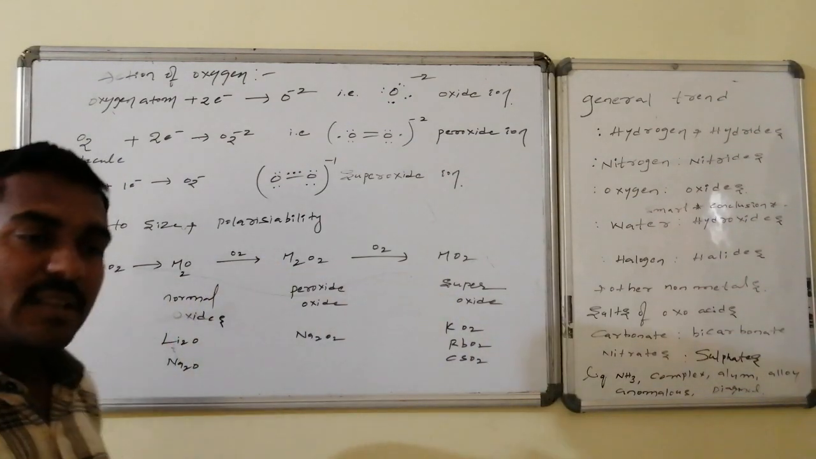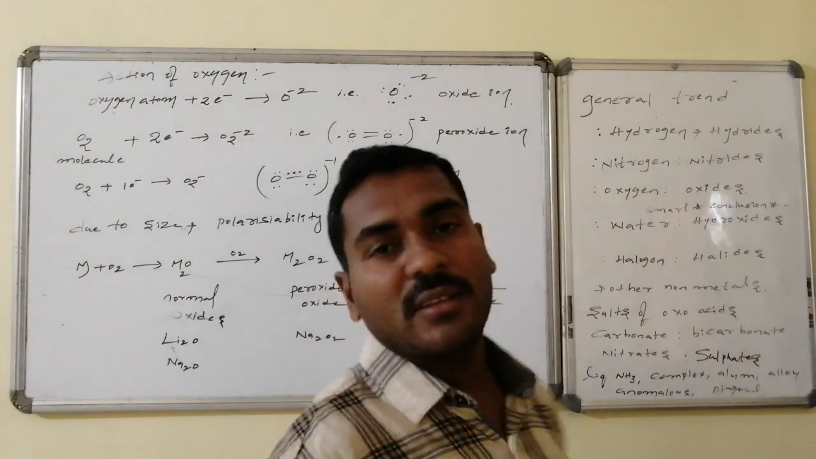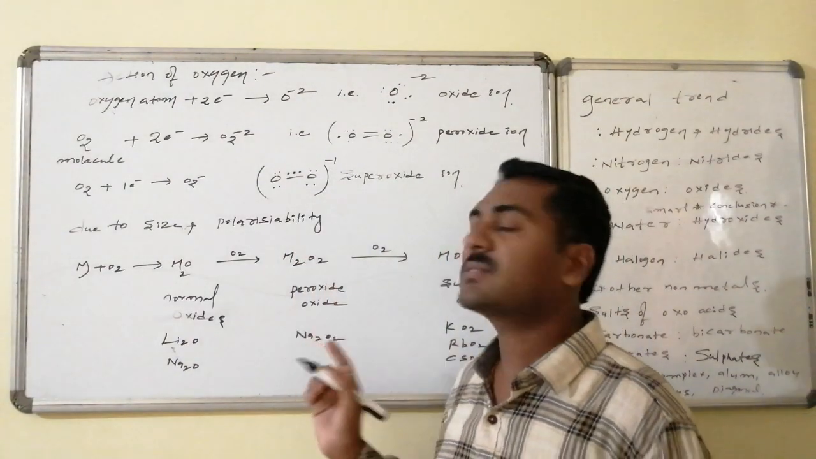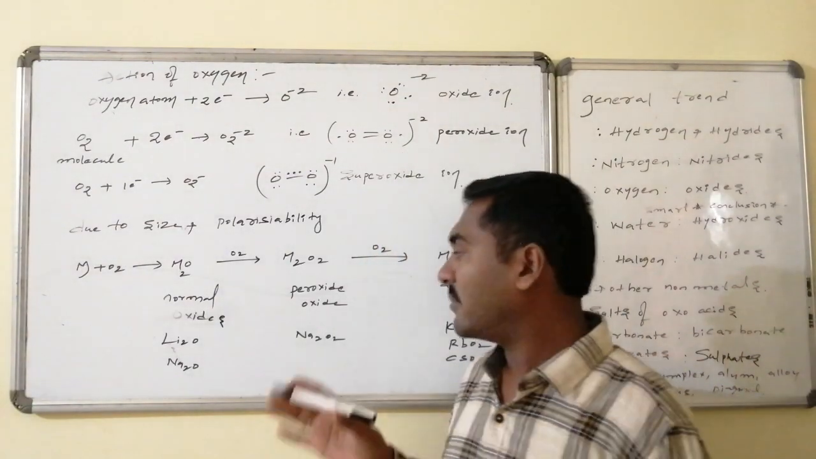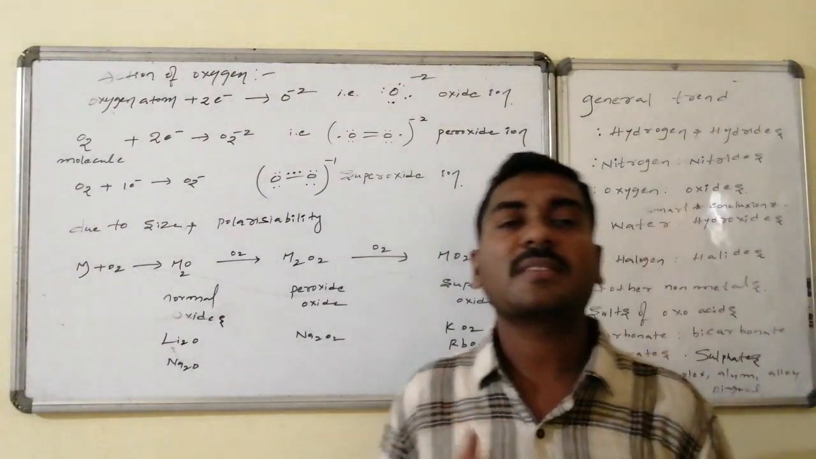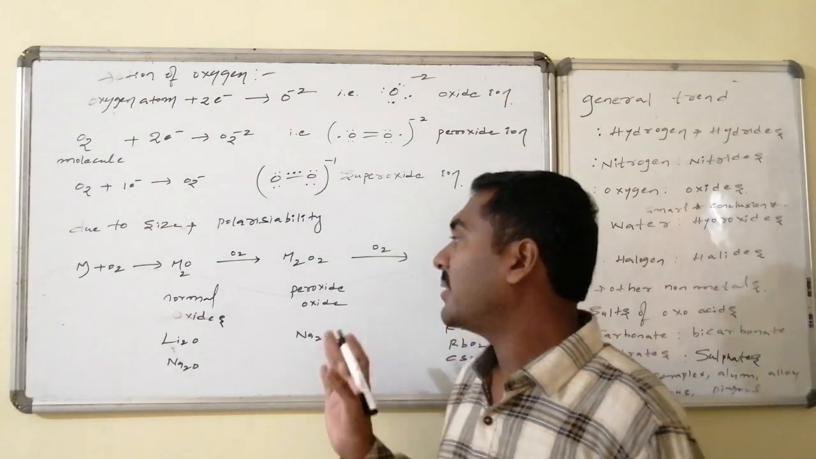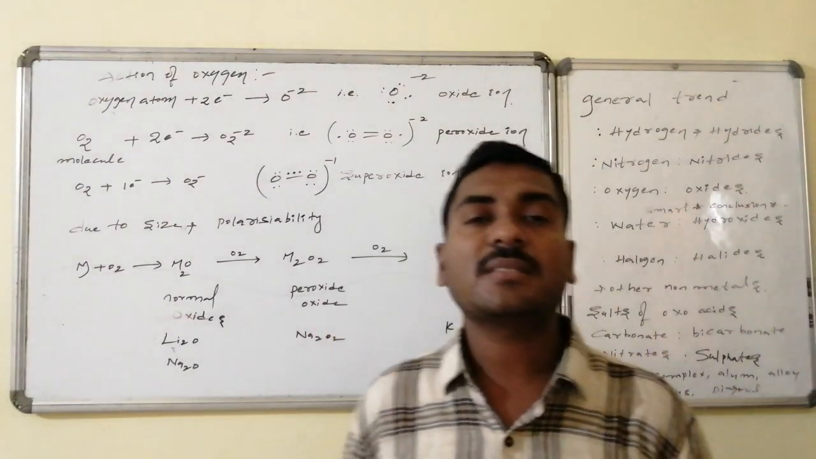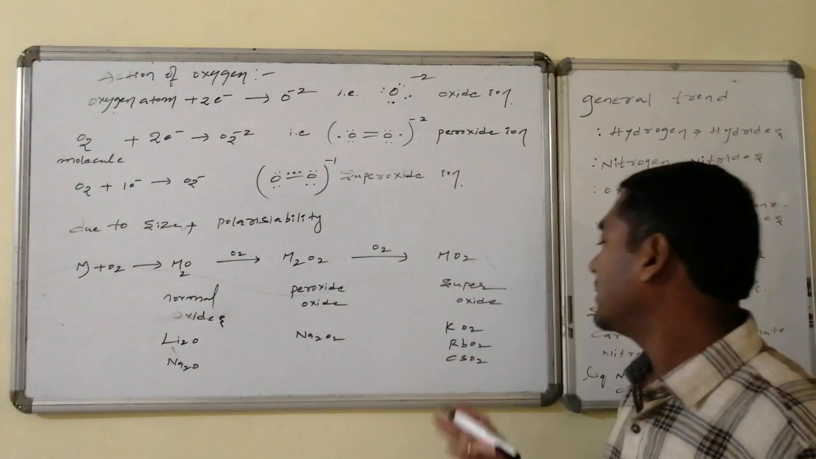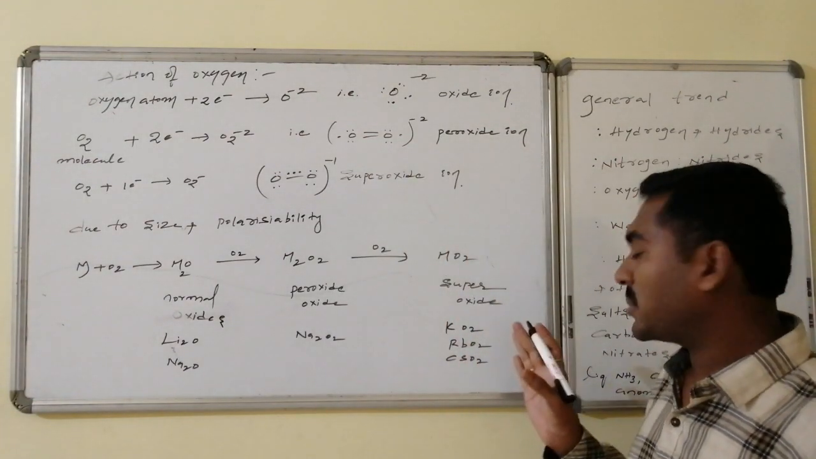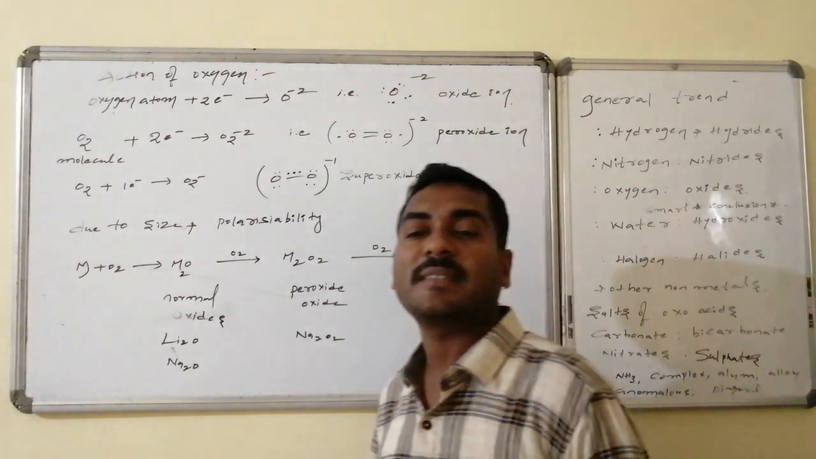Some of the metals combine with the O2 2- peroxide ion and stop there. Such oxides are said to be the peroxides. An example where peroxide formation occurs is sodium peroxide. Some of the other alkali metals stop at the superoxide stage by taking an excess amount of oxygen, that is, potassium superoxide, rubidium superoxide and cesium superoxide are formed.